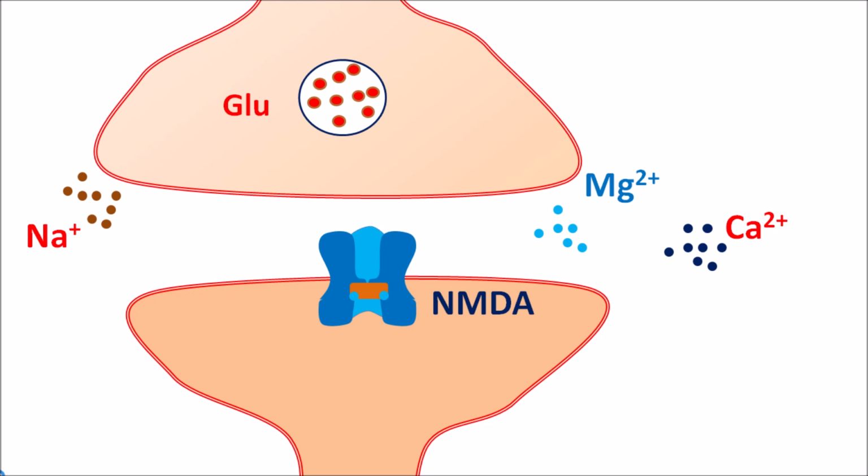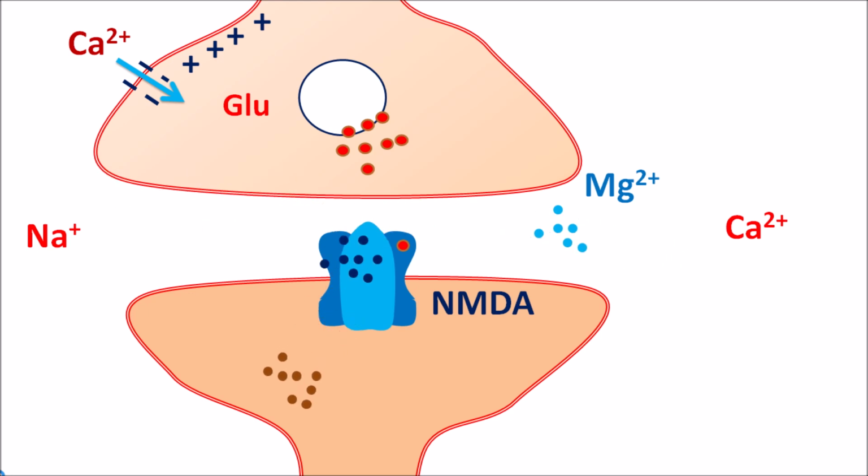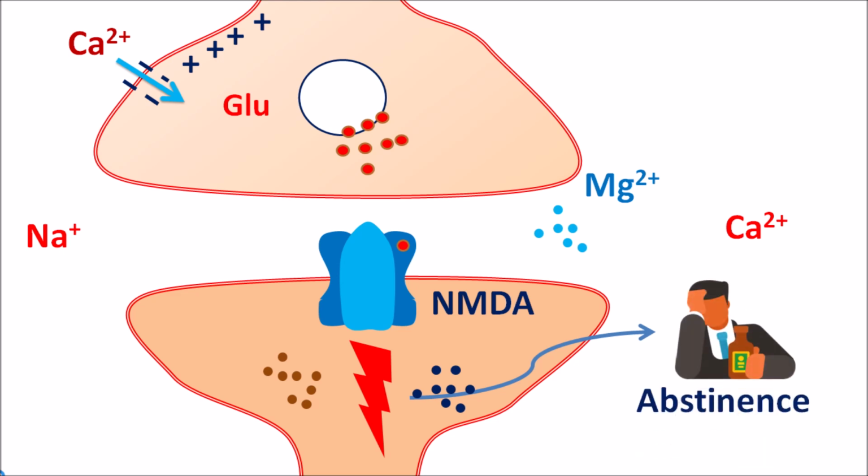Now, when an action potential reaches the presynaptic nerve terminal, calcium can enter, resulting in the exocytosis and release of glutamate. This glutamate acts on NMDA receptors, leading to removal of magnesium and opening of the ion channels. Now, sodium can enter as well as calcium can enter, resulting in excitation, and this excitation results in the development of withdrawal syndrome in the alcohol-dependent patients.